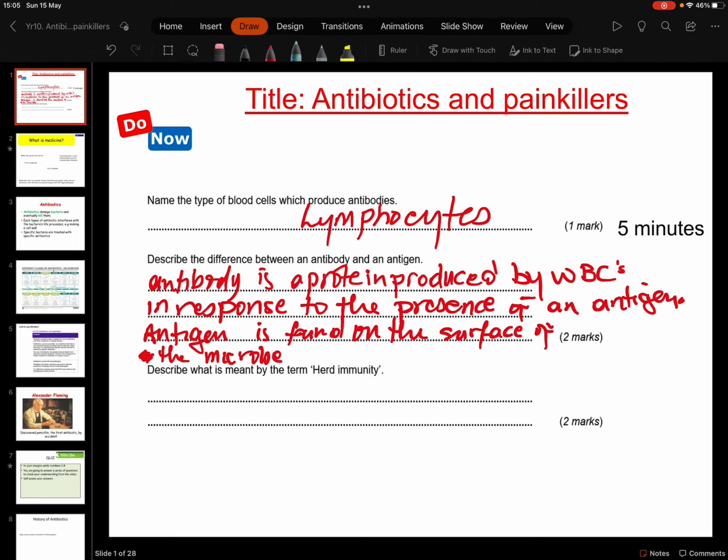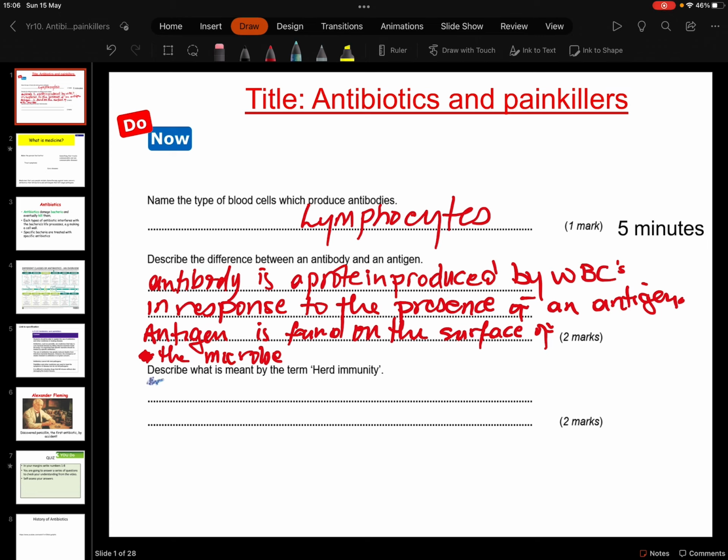Right. Describe what is meant by the term herd immunity. Now, at this point, you can pause the video and have a go and see what you come up with for this definition. But the herd immunity is when enough of the population is immune to an infection.